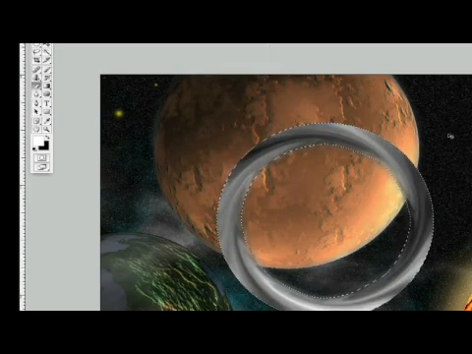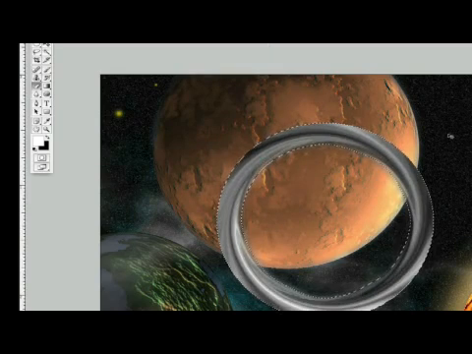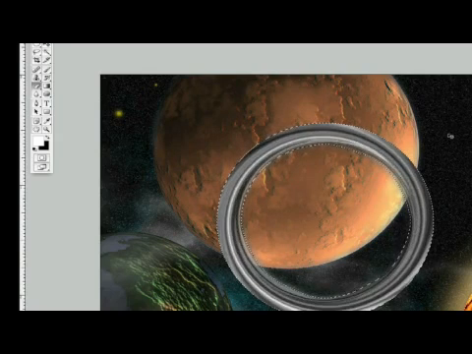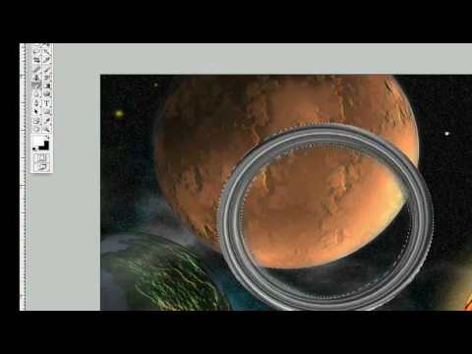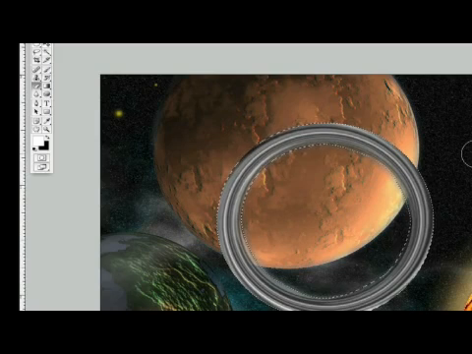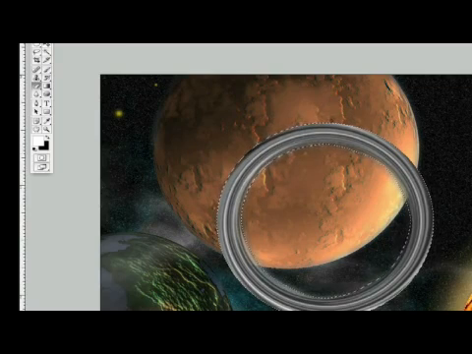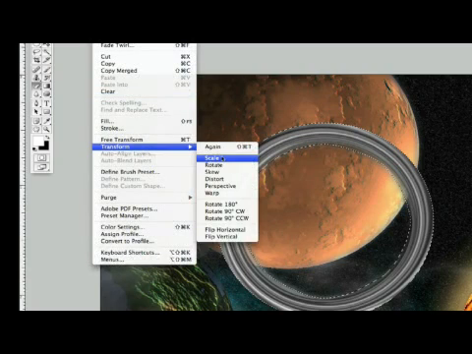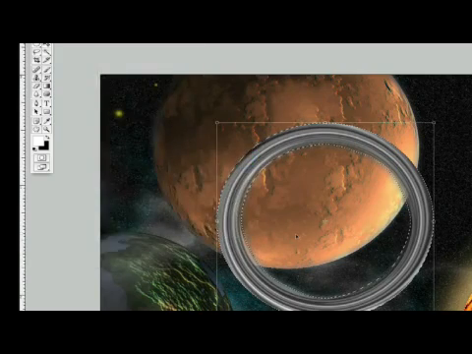Command F, let's Command F it again, and one more, and one more. Let's do it a couple more times. There we go. Now those are looking more like planetary rings that I want to see on my planets. Alright, so now let's go ahead and flatten this a little bit. Let's go to Edit, Transform, Scale.